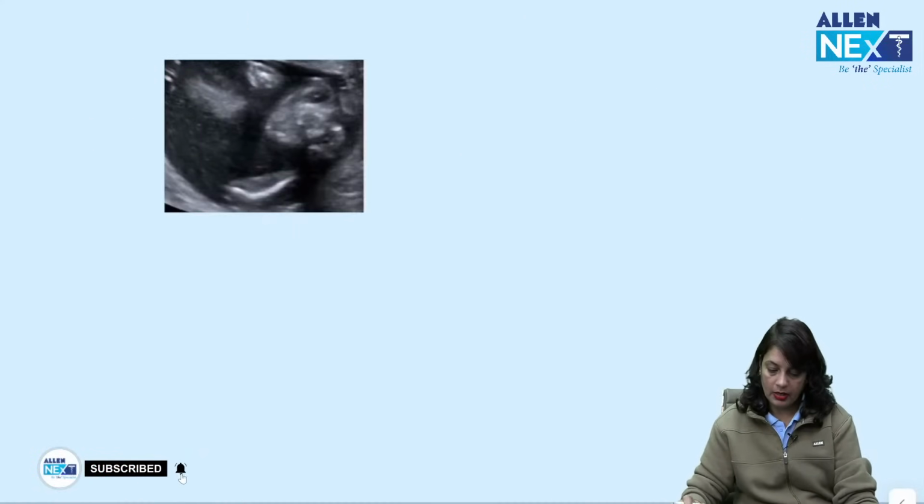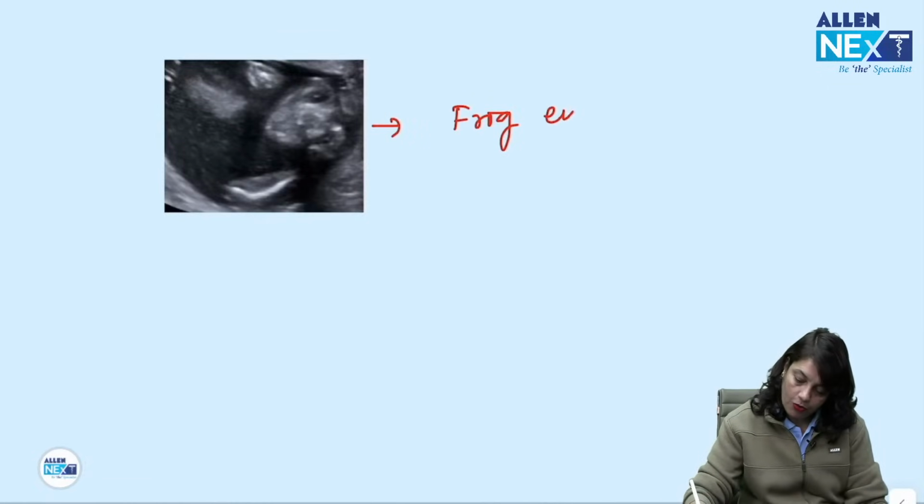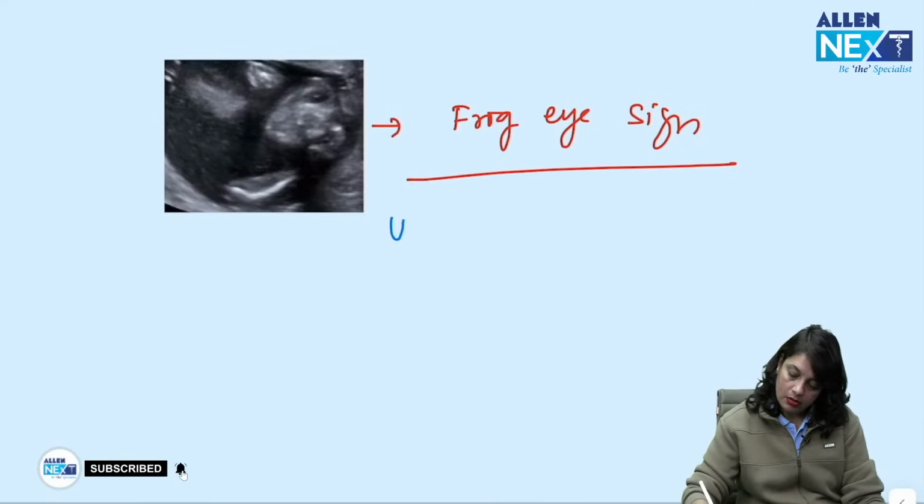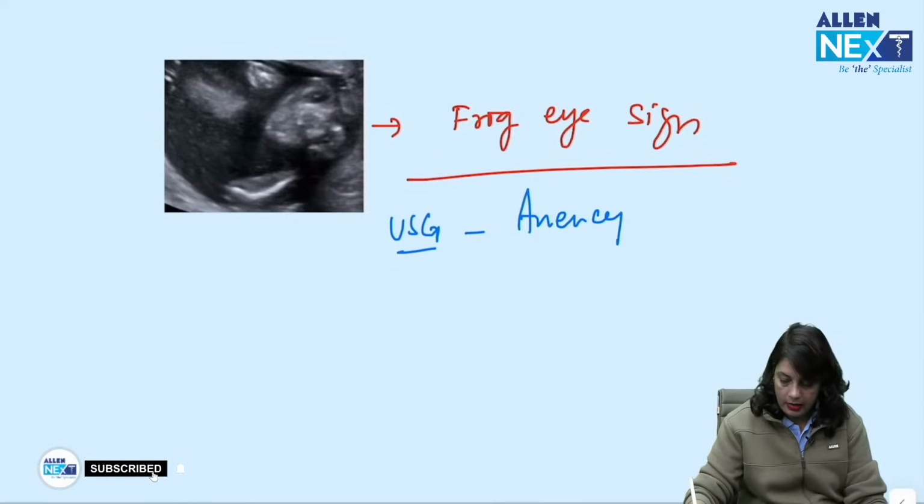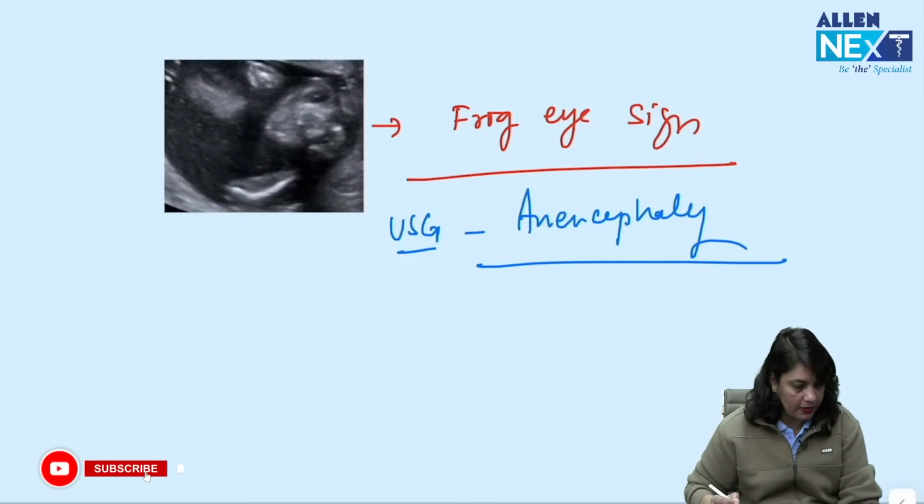Okay. Next, what is this image of ultrasound showing? This is a frog eye sign on ultrasound, that is anencephaly. Anencephaly.